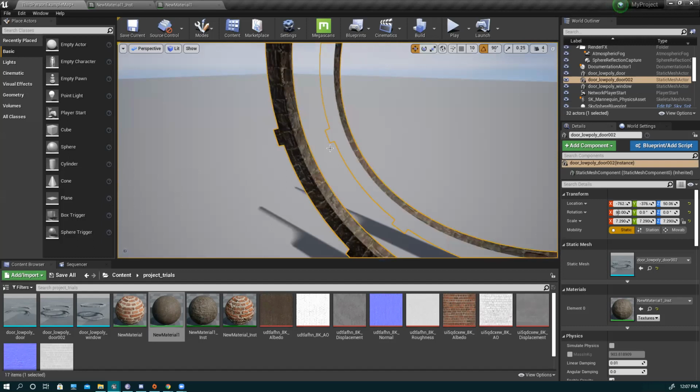So check how much you are tiling here. Use the same amount of tiling in Unreal, and in ZBrush also, and then transfer it. Then you can create nice detail.